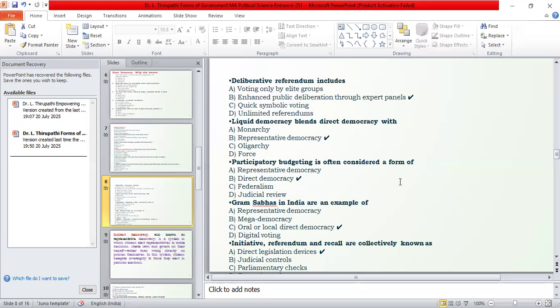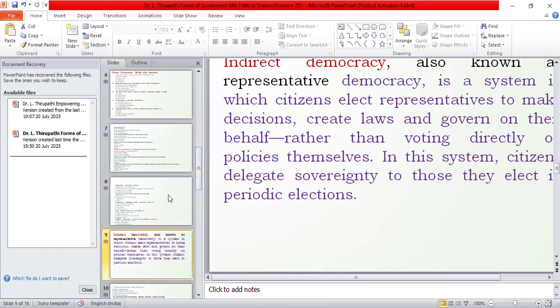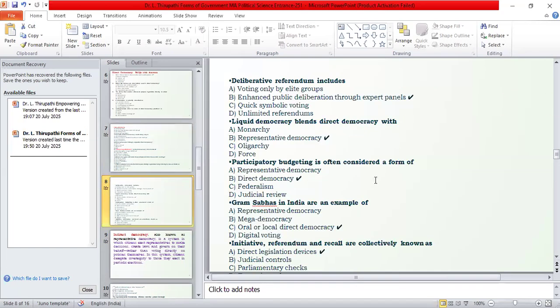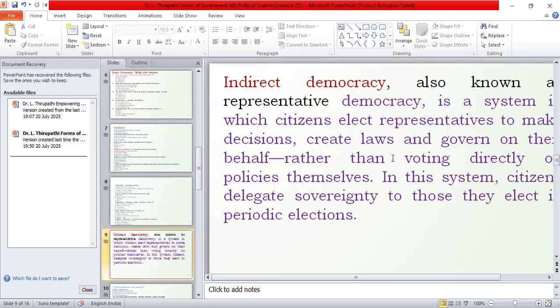So Gram Sabha is known as an example of local direct democracy. That's why the question may come: which one of the following is direct democracy in India? Legislature, Parliament, or Gram Sabha? That is Gram Sabha. We have to remember. And initiative, referendum, and recall are collectively known as direct legislation devices. So these are some of the questions related to the direct type of democracy. Now we move on to the indirect type of democracy.